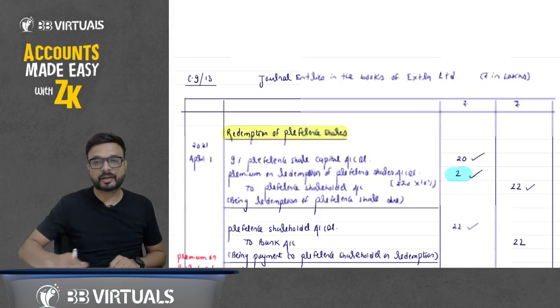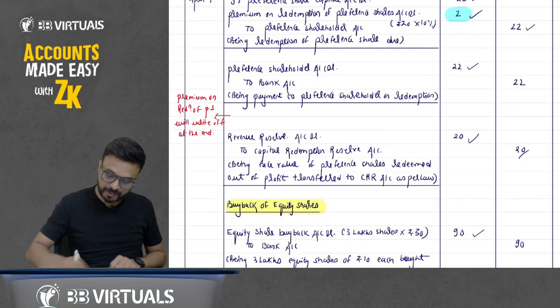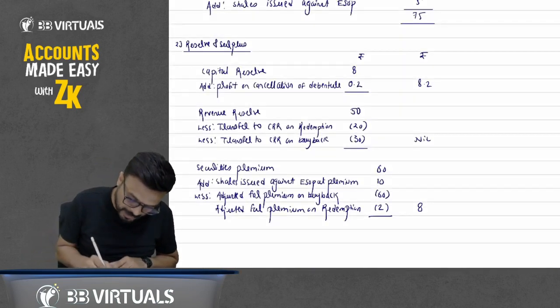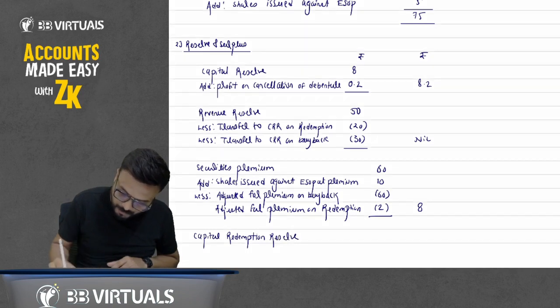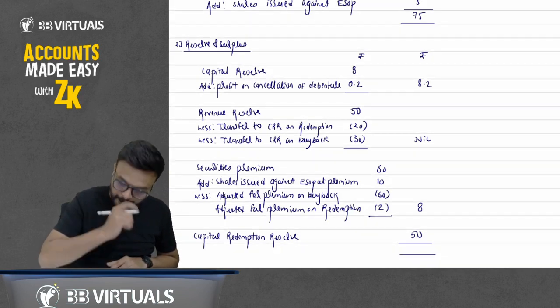You have credited here by 30 and you have credited here by 20. 30 and 20, 50. So you can write it down here: CRR, capital redemption reserve account. How much is it? 50. Now you can do the total of reserve and surplus: 8.2 plus 8 plus 50.